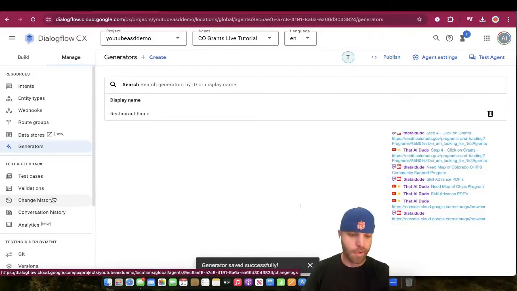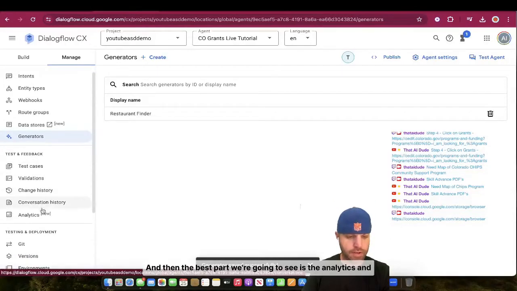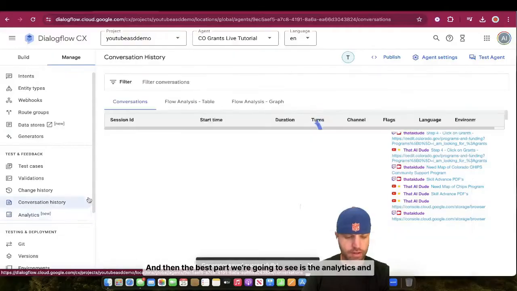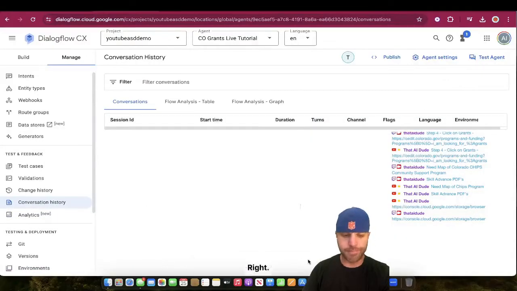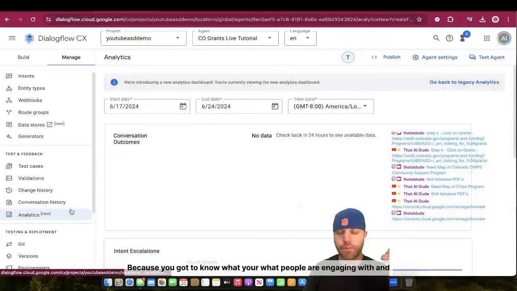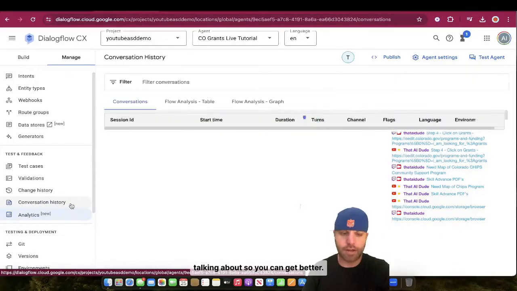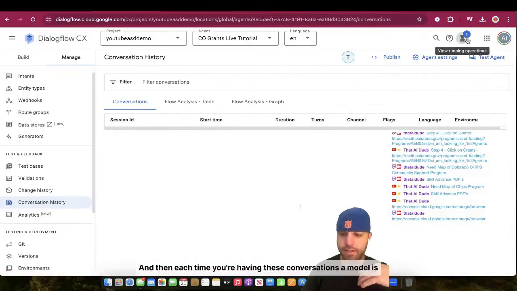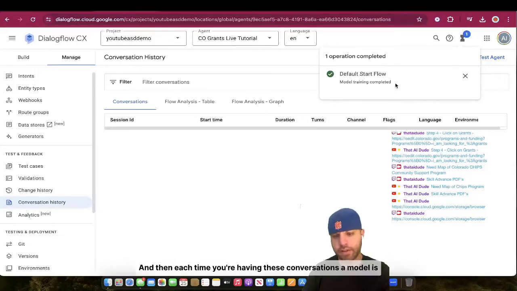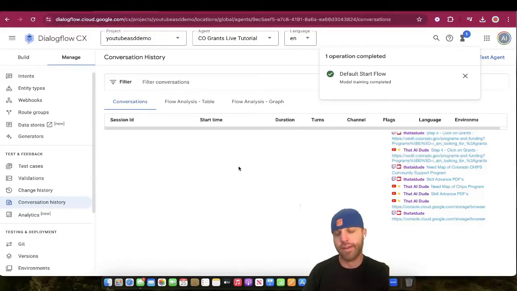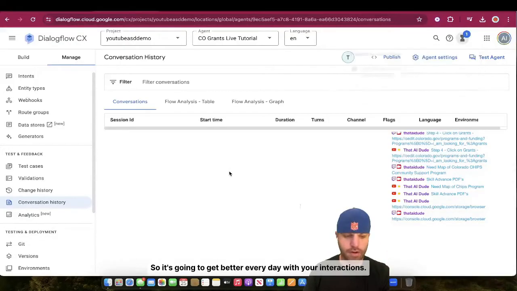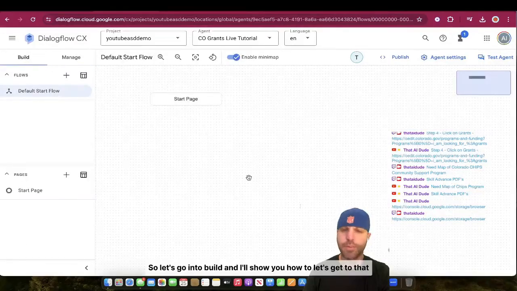And then the best part we're going to see is the analytics and conversation history, right? Because you've got to know what people are engaging with and talking about so you can get better. And then each time you're having these conversations, a model is training, so it's going to get better every day with your interactions. That's how we do it. So let's go into build and I'll show you how to get to that information.